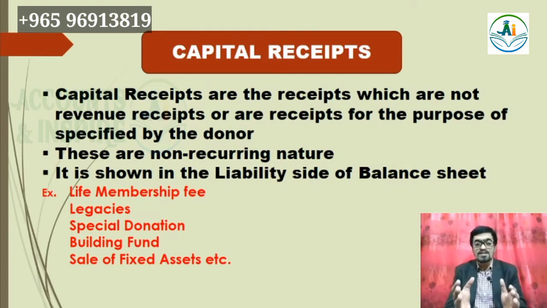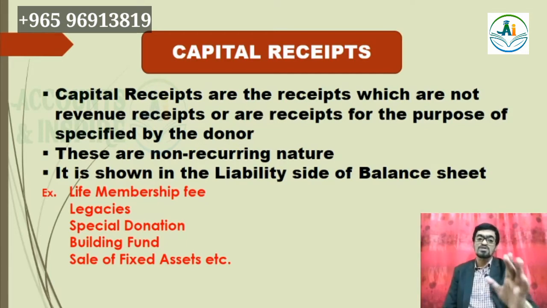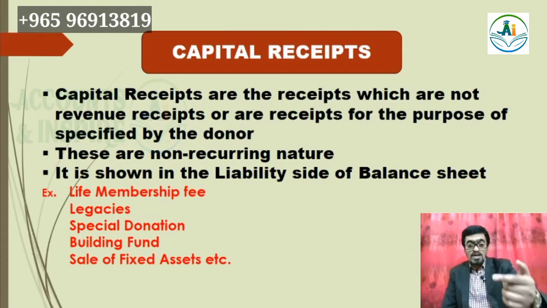That will be considered a capital receipt. Apart from revenue receipts, everything we may consider a capital receipt. These are of non-recurring nature. What does it mean? We cannot expect this receipt every time. It is not a repeated item. So capital receipt is shown on the liability side of the balance sheet.